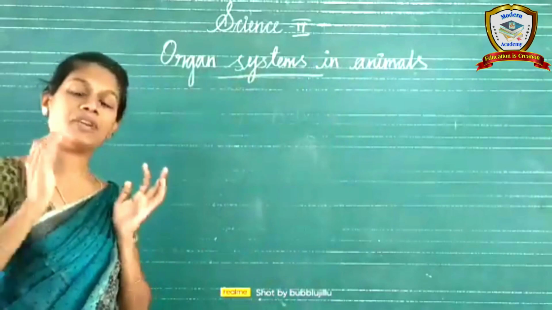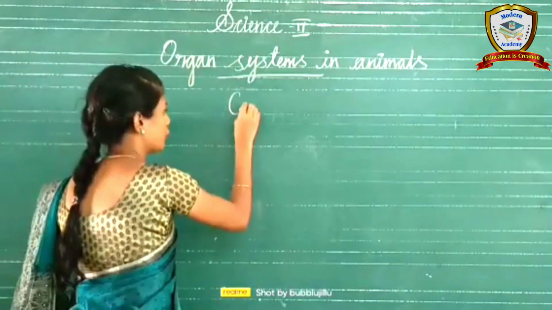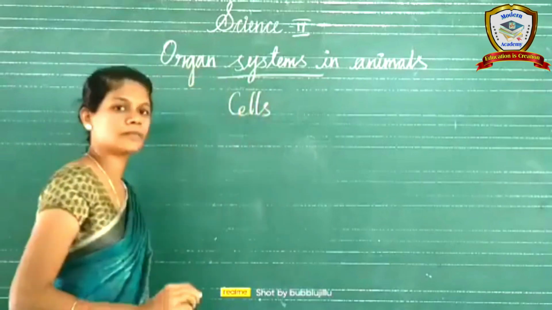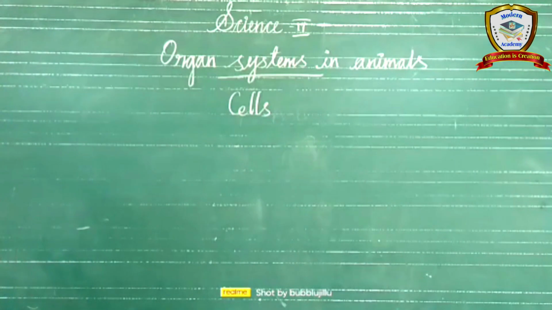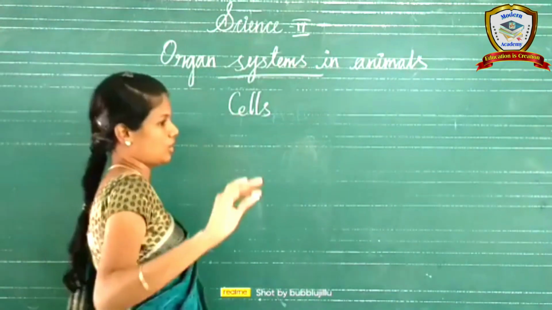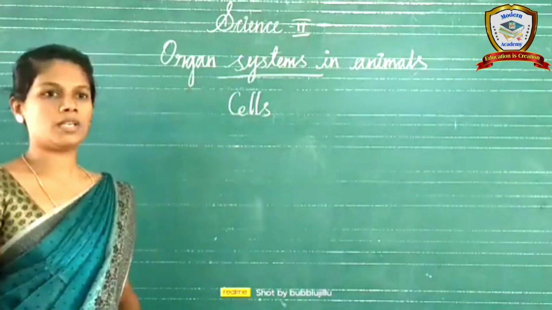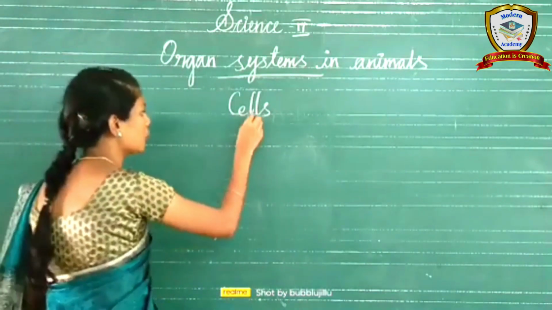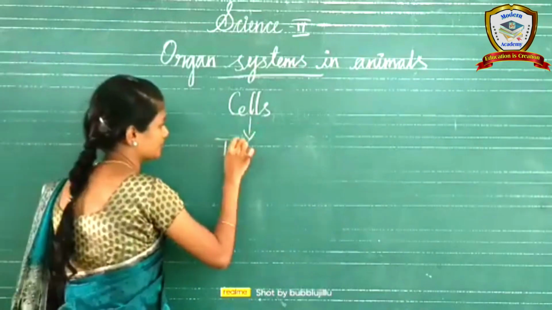Each and every living organism is made of cells. We know this very well from the lower classes we studied. The cell is the basic fundamental unit of all living organisms, not only animals, even plants and unicellular organisms, everything. The group of cells is called a tissue.